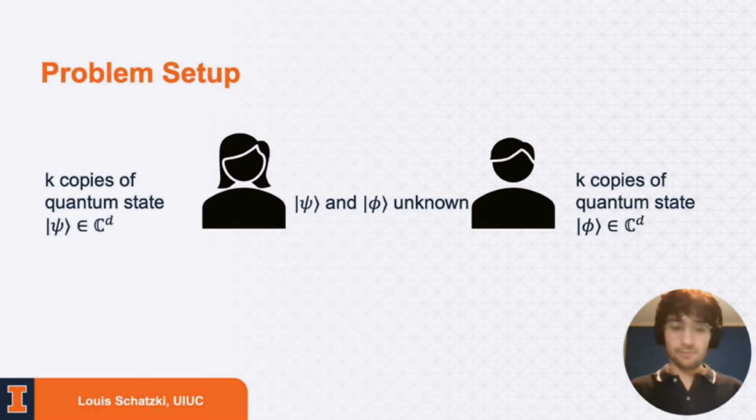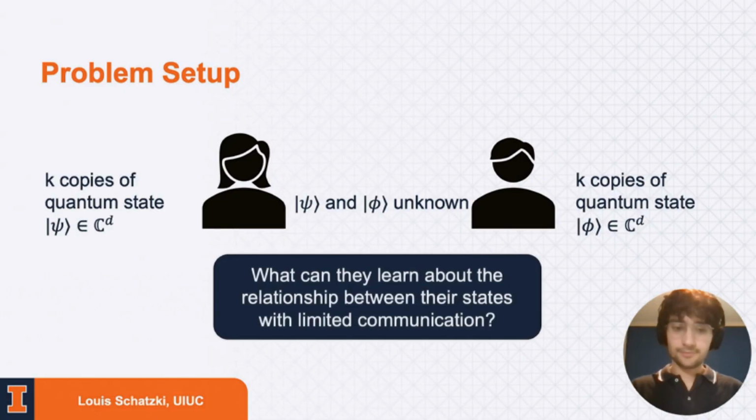The problem set that we will concern ourselves with is the following. Say that there are two spatially separated parties, Alice and Bob, and they each are given k copies of unknown states, psi and phi. Then our motivating question will be the following. What can they learn about the relationships between these states, psi and phi, with only limited forms of communication?